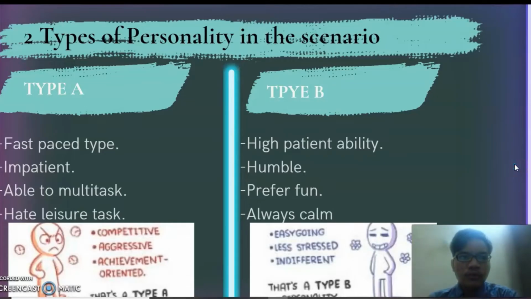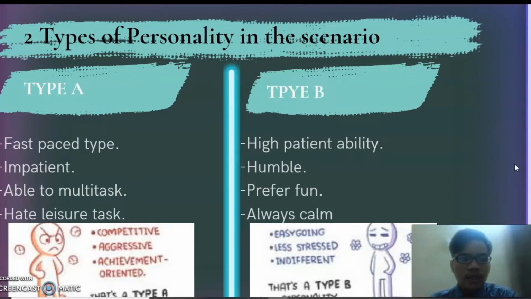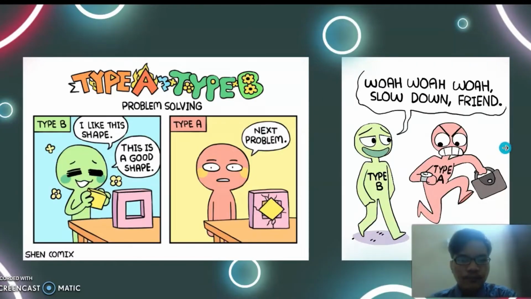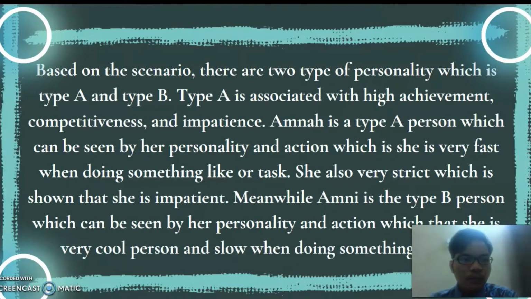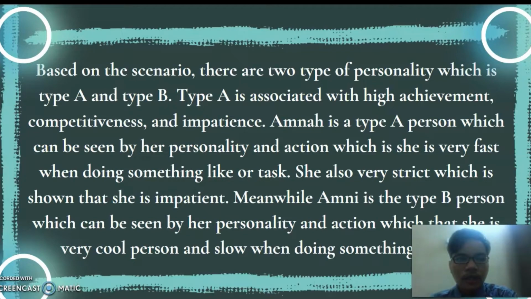There are two types of personality in the scenario. Type A is fast-paced, impatient, able to multitask, and has leisure tasks. While type B has high patience, is humble, prefers fun, and is always calm. This is the difference between the two. And based on the scenario, there are two types of personality, which are type A and type B.